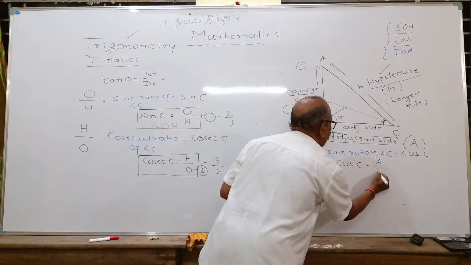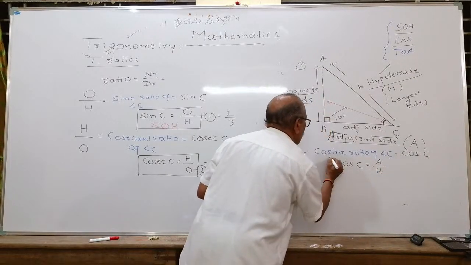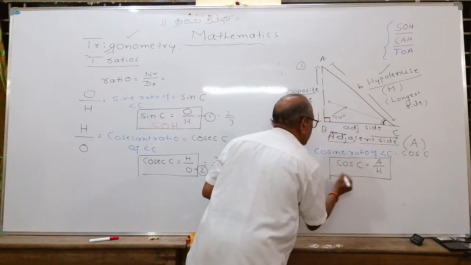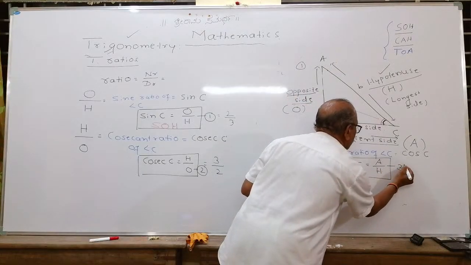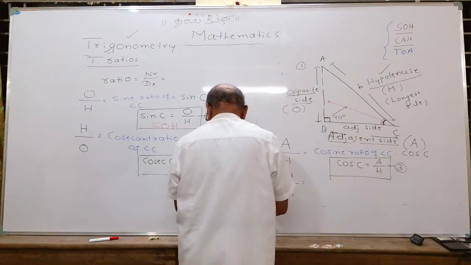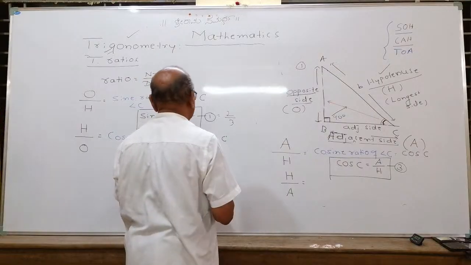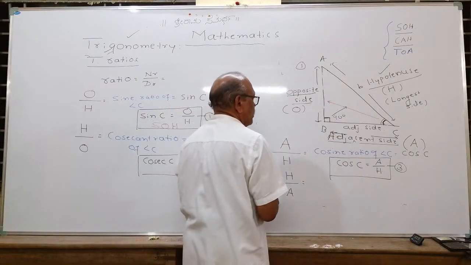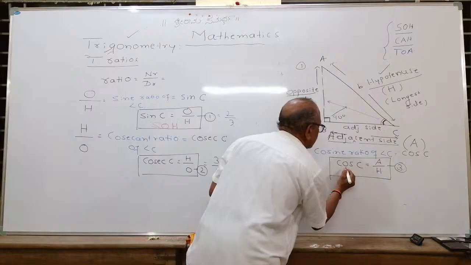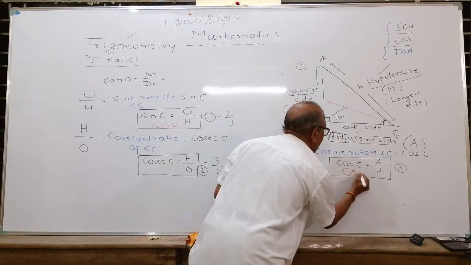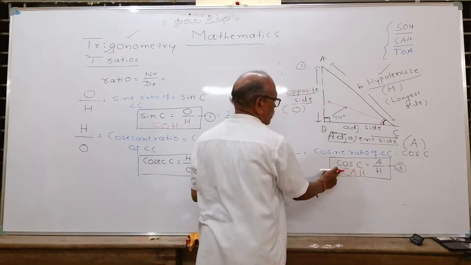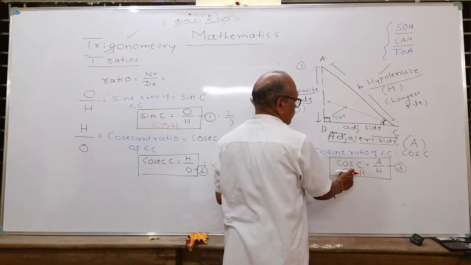Adjacent upon hypotenuse, and thus you got the third trigonometric ratio. Remember it by using the trick SOH. Similarly, you can remember this one as CAH. Easy to remember. Cos is adjacent upon hypotenuse.